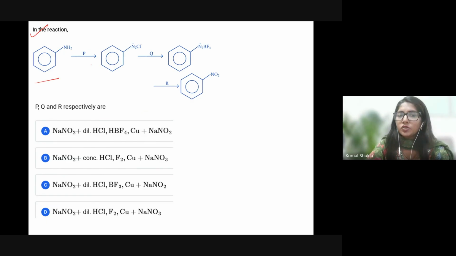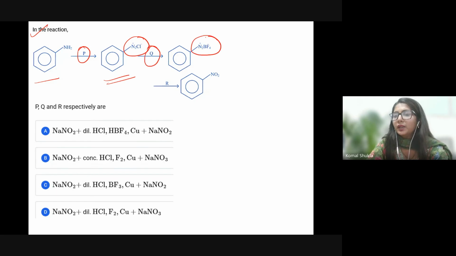This is the reaction. In the reaction, NH2 P is going to react. It is going to form N2Cl. This is diazonium salt. Going to react with Q. This is going to again form BF4 minus, and definitely you are having NH2. This is quite easy.